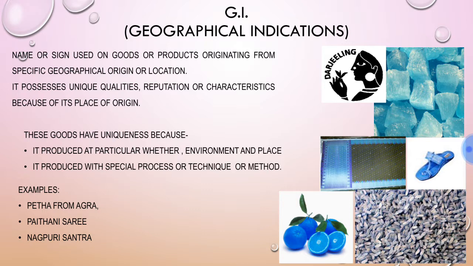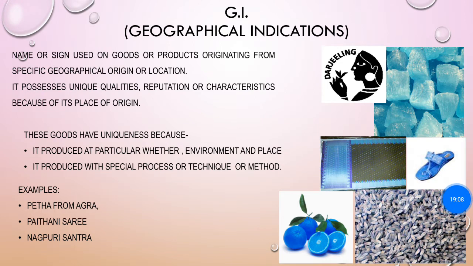We can see some examples. First, you can see here the petha from Agra. Everybody wants to eat the petha whenever he goes to Agra. This is the Darjeeling tea. This is also a geographical indication. Here you can see the Paithani sari. Then another is the Kolhapuri chappal. In every name you can see the geographical indication of a particular product. You can see the santra from Nagpur. So this is also intellectual property, one of the forms of intellectual property by the name geographical indication.